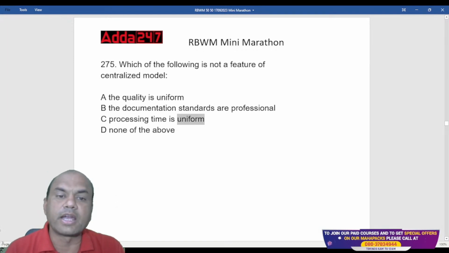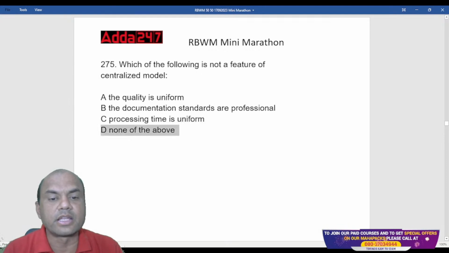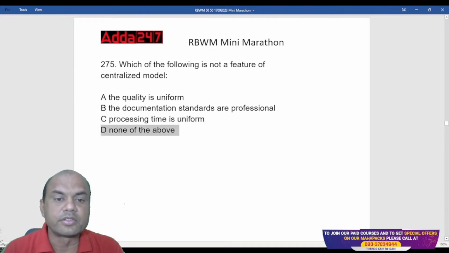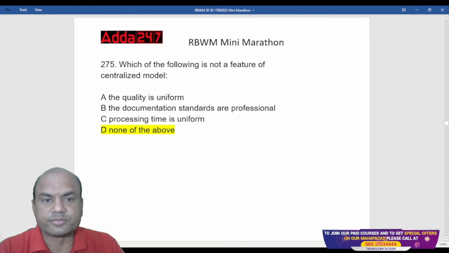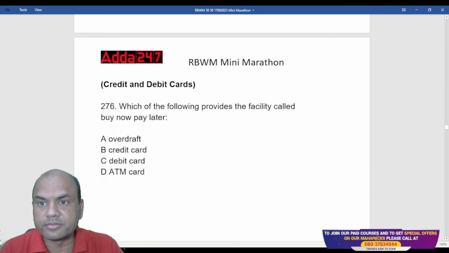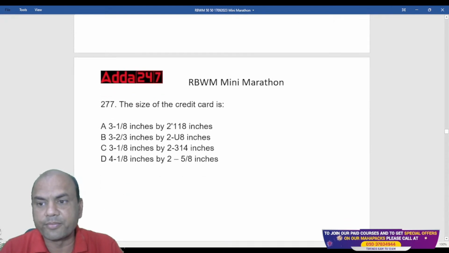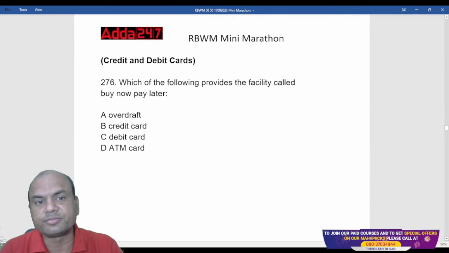Okay. So what is the right answer then? If all of them are the features, the correct answer is D. None of the above. Okay, that is the right answer. So that becomes D now. Got it? Next one. Now we'll move on to credit cards, credit and debit cards. New topic. So let's move on to these questions, credit and debit cards.